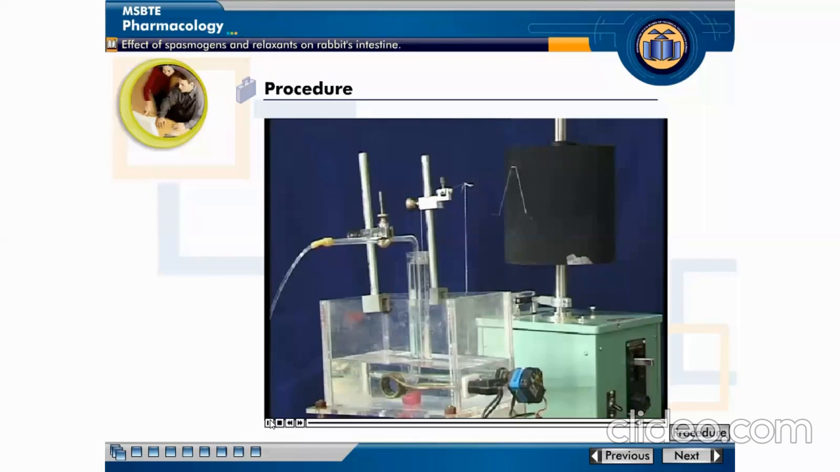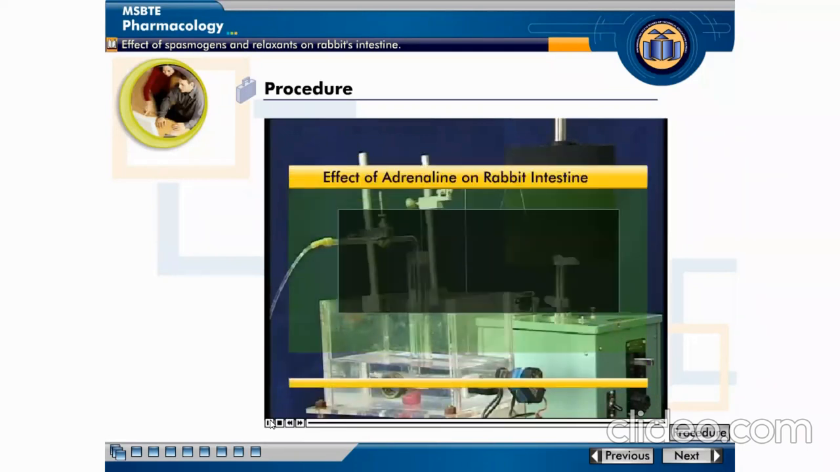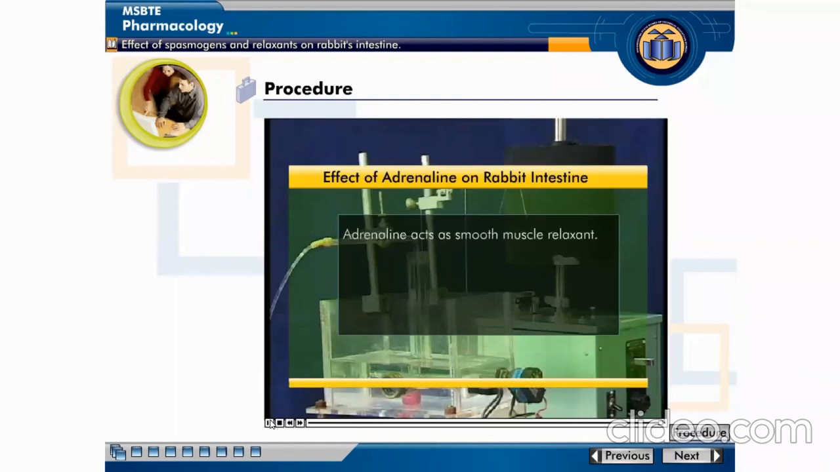Now inject the stock solution of adrenaline and record the response. You will observe the preparation is now relaxed, evident from the reduced tone and force of contractility. Hence, one can say adrenaline acts as a smooth muscle relaxant. After acetylcholine, atropine and barium chloride are injected into the intestine of the rabbit, when adrenaline is injected, it shows smooth muscle relaxant property, that is, a spasmolytic effect.